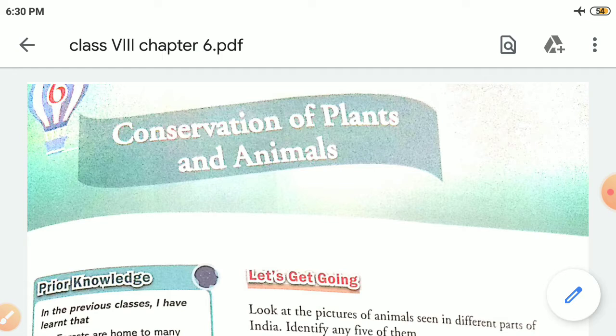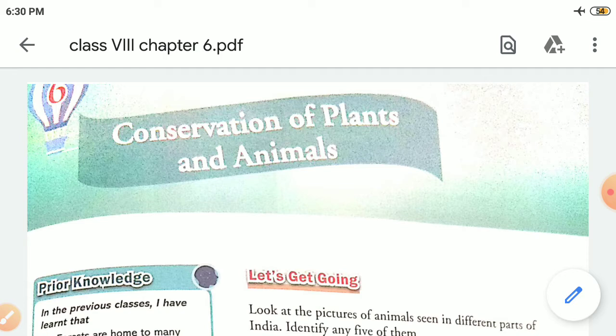Students, today we are going to start our new chapter, that is conservation of plants and animals. As you all know, plants and animals are our true wealth, isn't it? They are the important components of our environment.